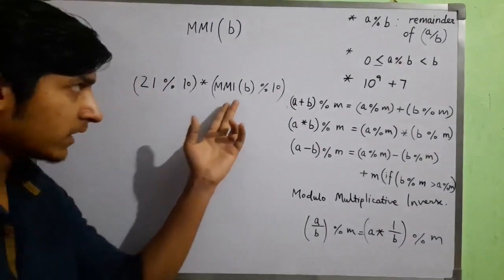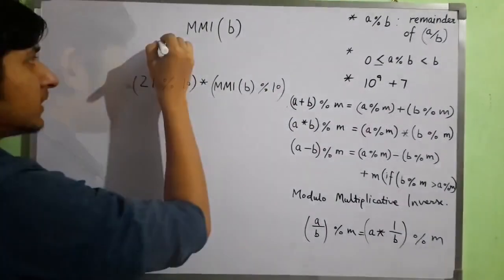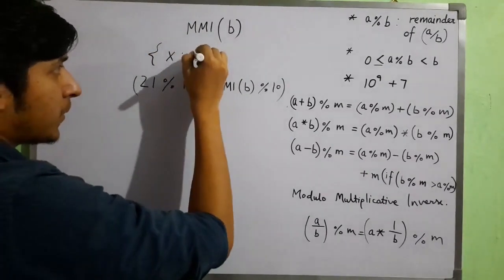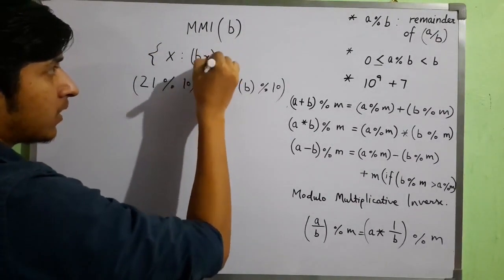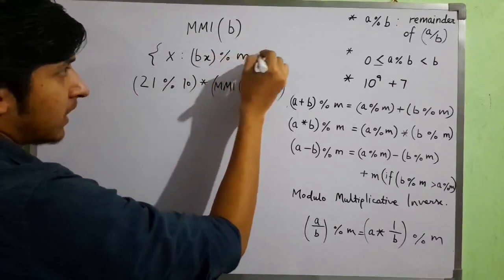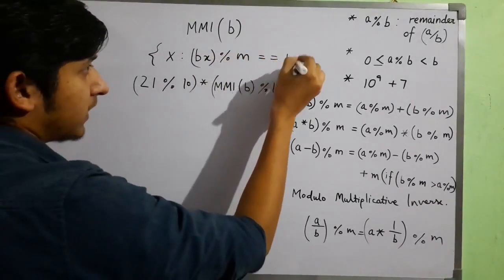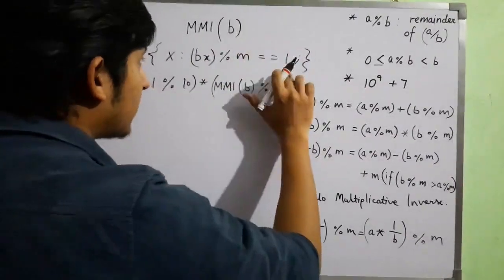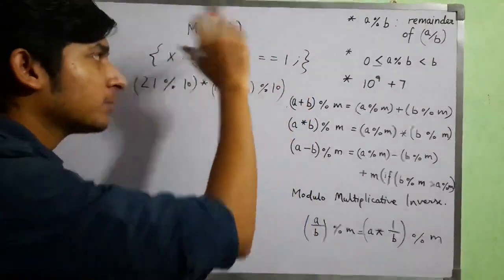So how will I calculate the MMI of b? Simply it's x such that bx mod m is equal to 1. That's all. If this equals 1, then x is the MMI of b. Simple.